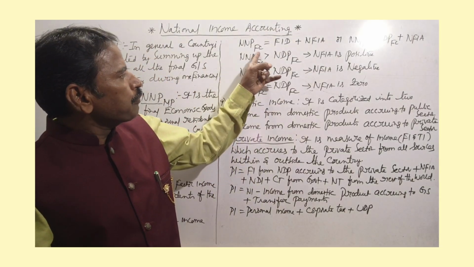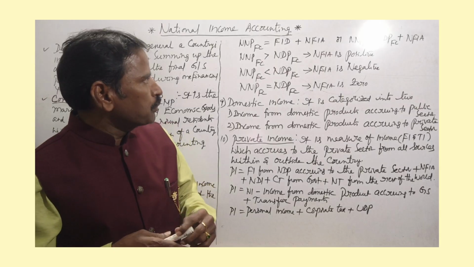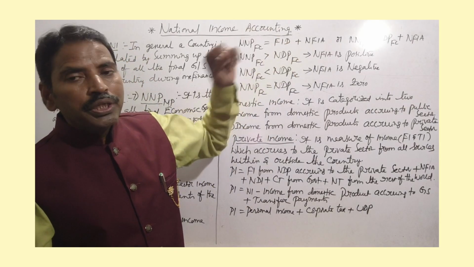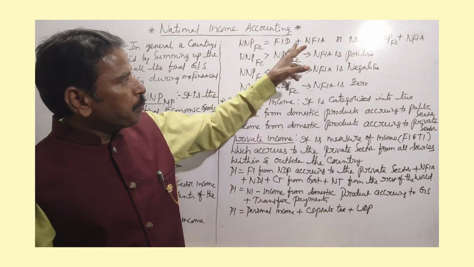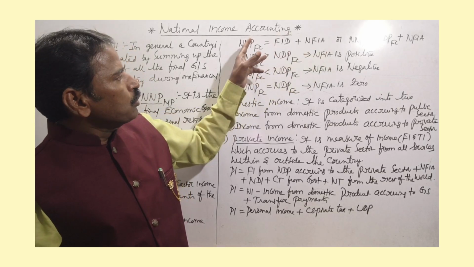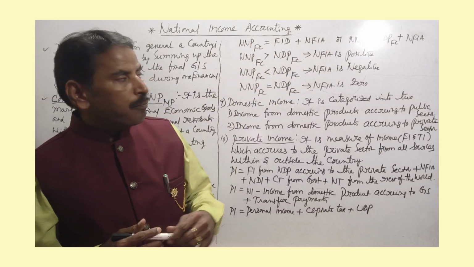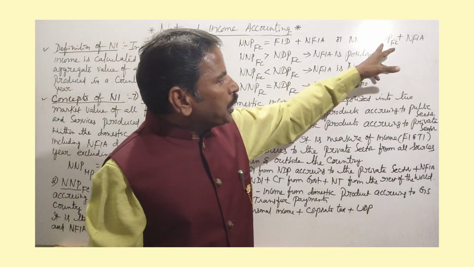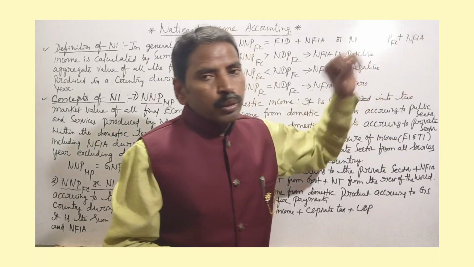NNP factor cost, that means national income, is equal to factor income in domestic territory plus net factor income from abroad. Or NNP factor cost is equal to NDP factor cost plus net factor income from abroad.